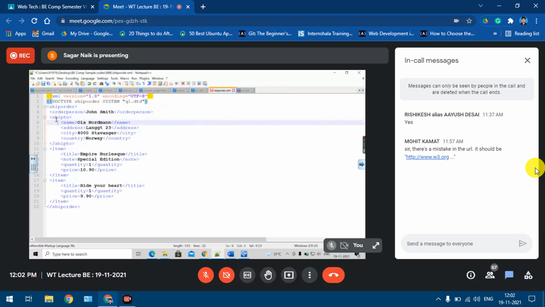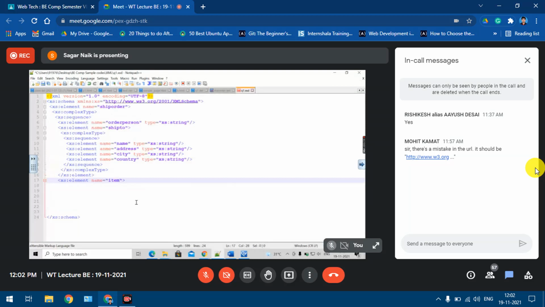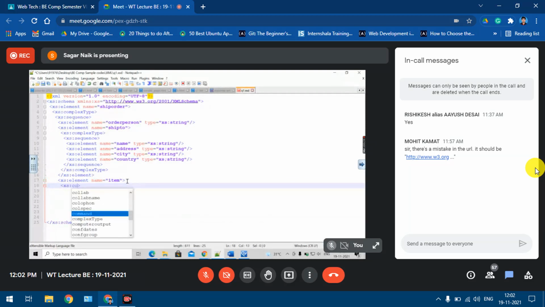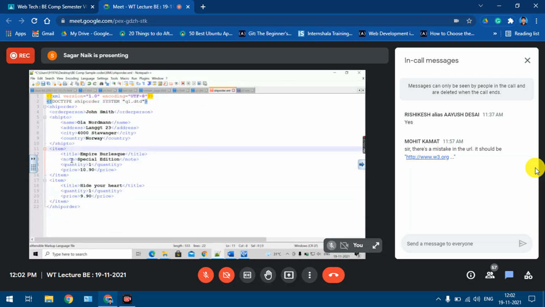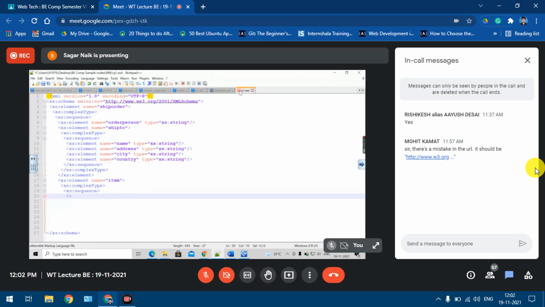See, order person is defined, ship to is defined. Now I'm defining the item element, right? So again, what type of element is it? It is a complex element because it has a sequence of child elements. So element name equal to item, type complex type. Why is it a complex element? Because it has a sequence of child elements. What is the sequence? It has title, note, quantity, price, all simple elements, right? So we'll start defining all these elements: title, note, quantity, price.